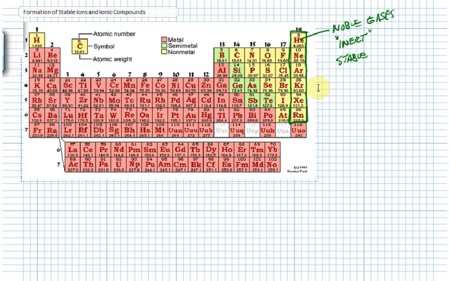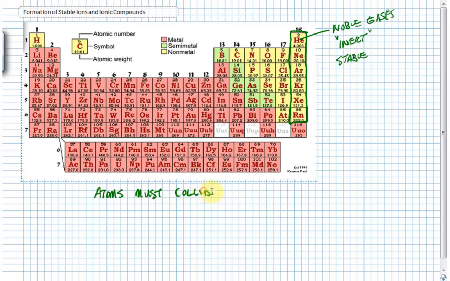Okay, so getting ahead of the story a little bit. When atoms bump into each other, first of all, chemistry happens when atoms collide. Atoms must collide. And if you think about our nuclear model of the atom, when atoms collide, the first region of collision, obviously, is the outermost part of the atom. And guess what's found in the outermost part of the atom? The valence electrons. So hence, the valence electrons are the key to talking about chemical reactions.